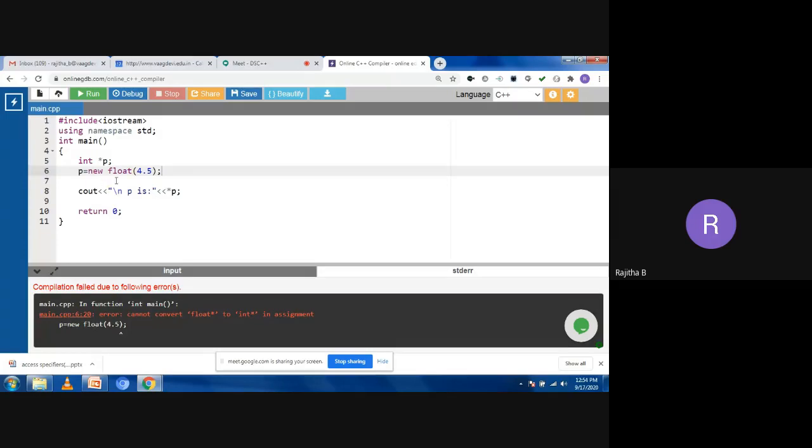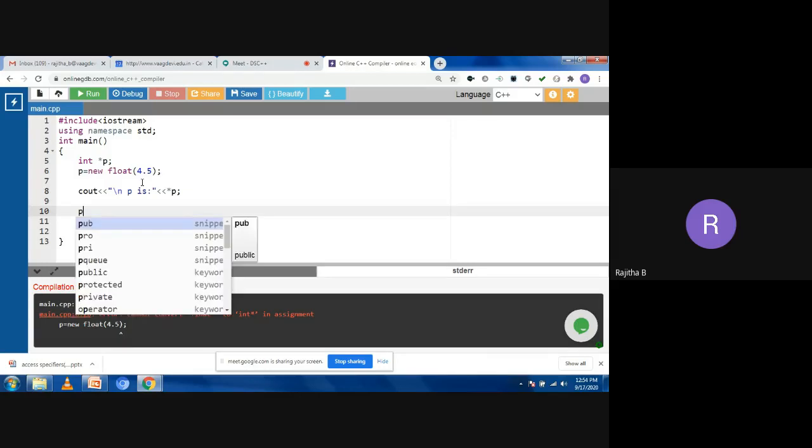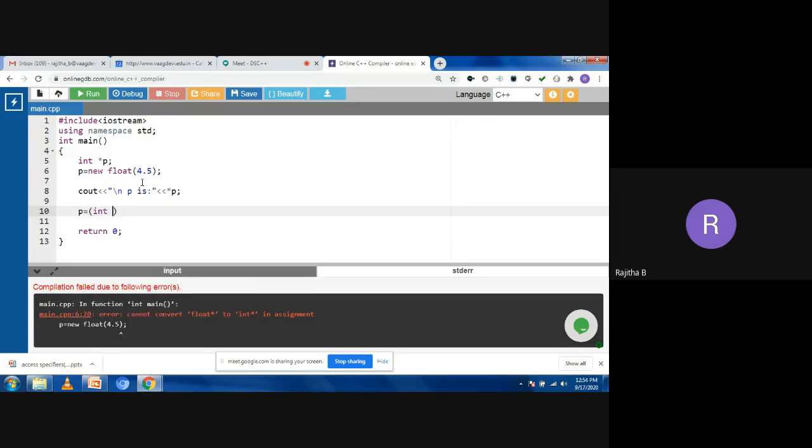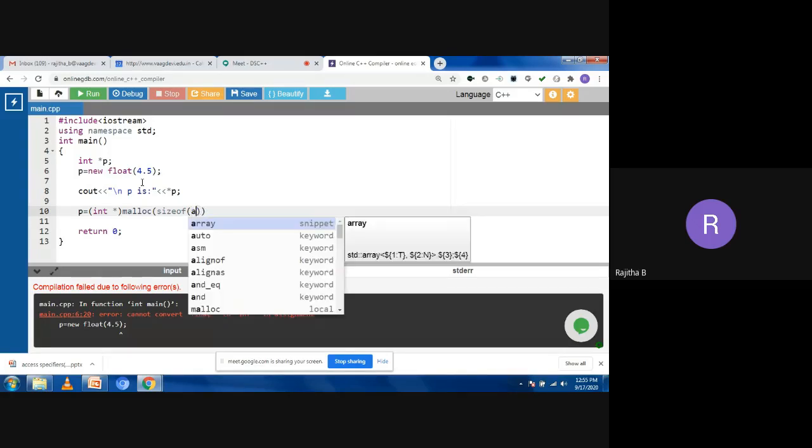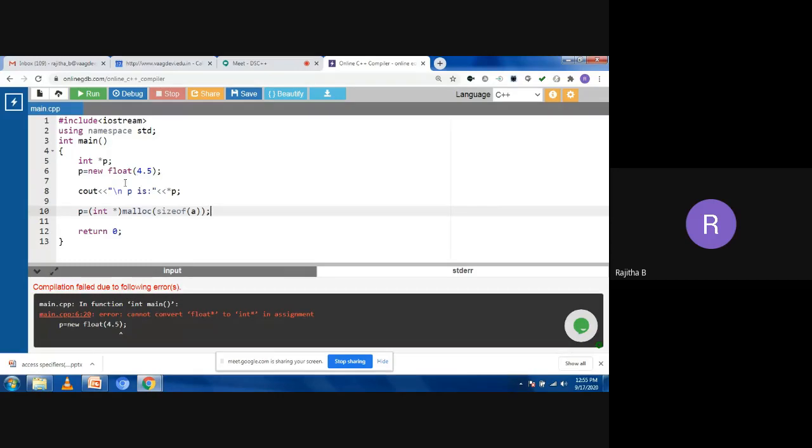So instead, suppose we are taking the malloc function, p equal to, we need to take the int star. Then we have to take the malloc and sizeof operator. Then we need to mention the value here. Suppose it is a 5, or you can take some integer or float, or any value variable here. If you are not using this int star, what is the malloc function's return type by default? It is void.